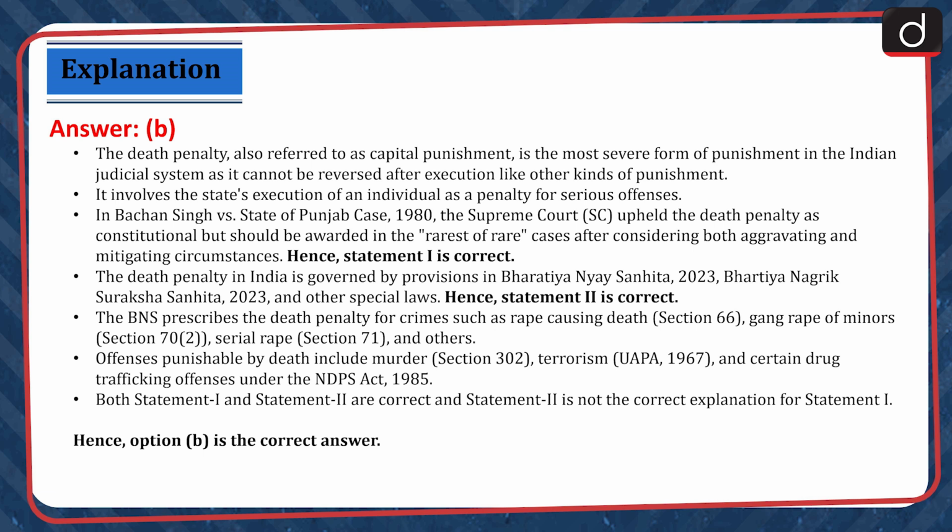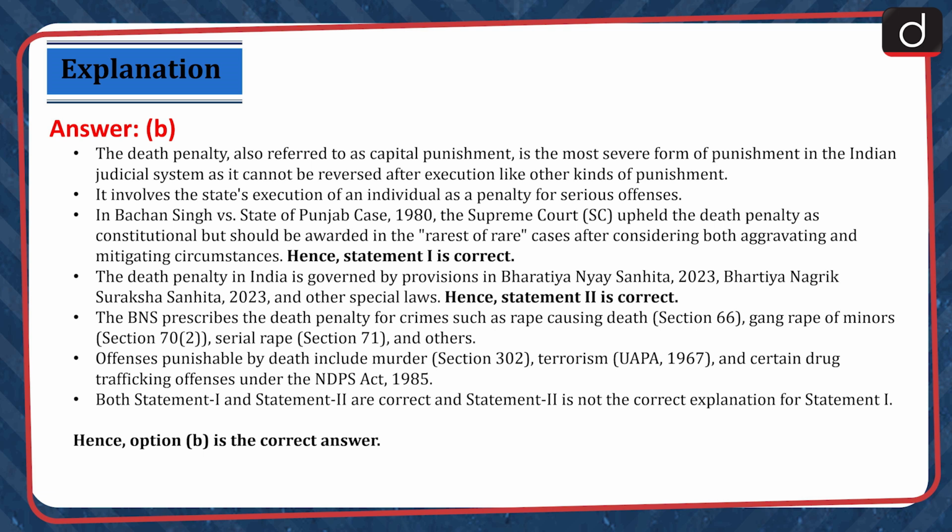The death penalty, also referred to as capital punishment, is the most severe form of punishment in the Indian judicial system, as it cannot be reversed after execution like other kinds of punishment. It involves the state's execution of an individual as a penalty for serious offences. In Bachan Singh vs. State of Punjab case 1980, the Supreme Court upheld the death penalty as constitutional but should be awarded in the rarest of rare cases after considering both aggravating and mitigating circumstances. Hence, statement 1 is correct.